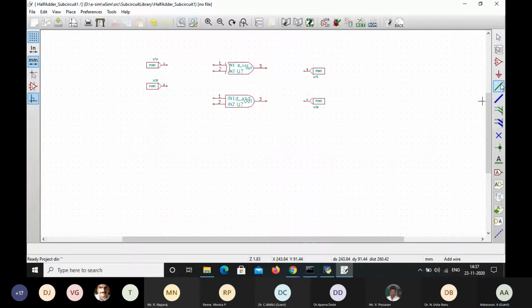Now we can give the wire connections. Here the wiring connection has been done for the input side and then for the output.